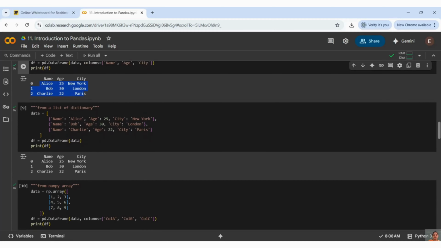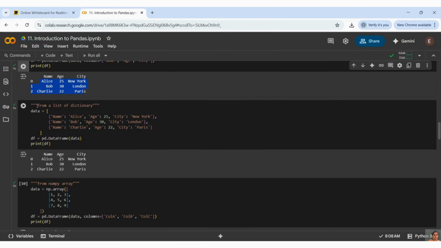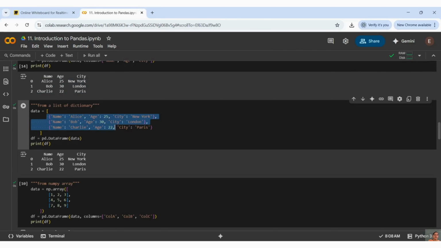Similarly, I have another example which shows a list of dictionaries. We saw a dictionary of lists, and now we will see a list of dictionaries. Here I have taken different key and value pairs, and we see these in day-to-day examples, where my employee data or student data can be presented like this.